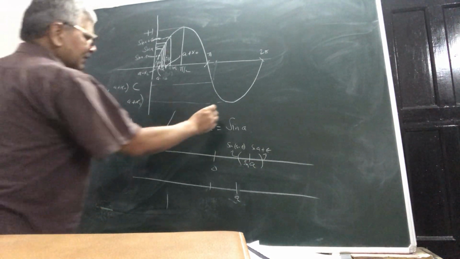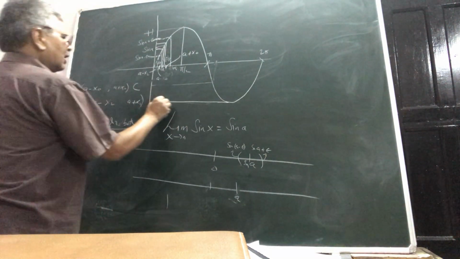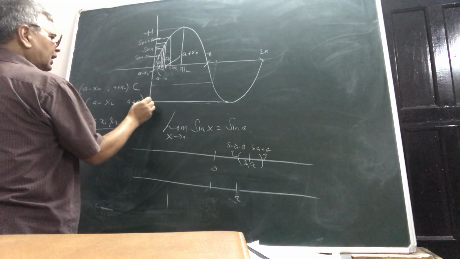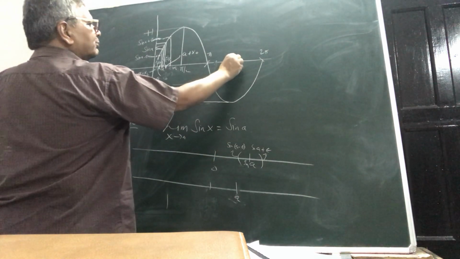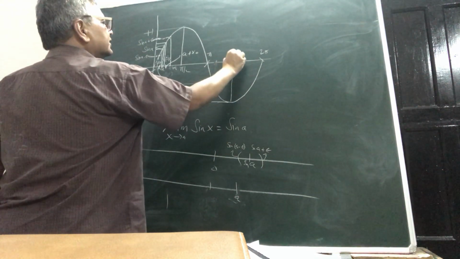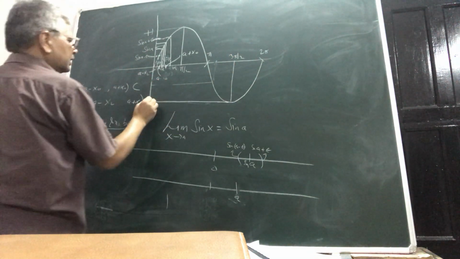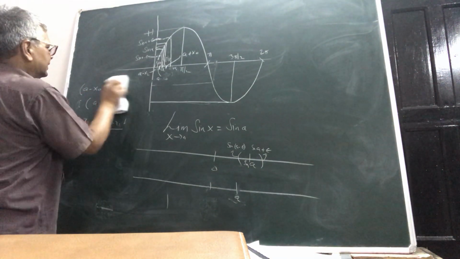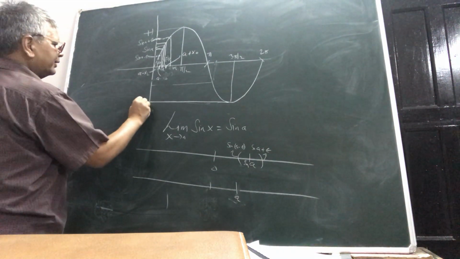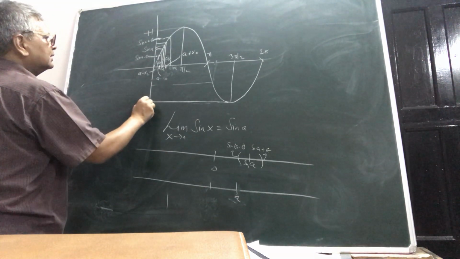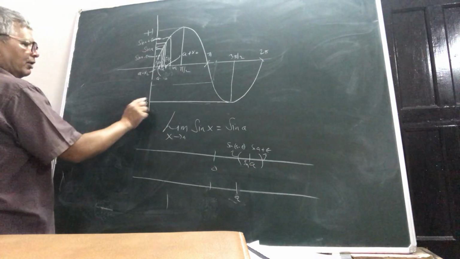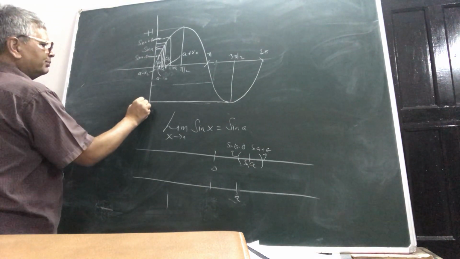See, you must say how this works. Suppose this is the point, say 3 pi by 2. How will you show it? 3 pi by 2 is this mark. And here, sine 3 pi by 2 is minus 1. So it is minus 1 basically.